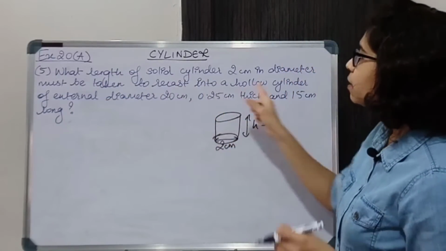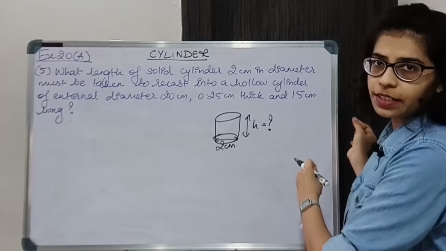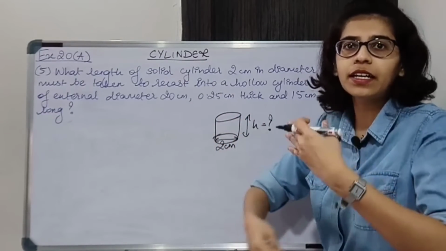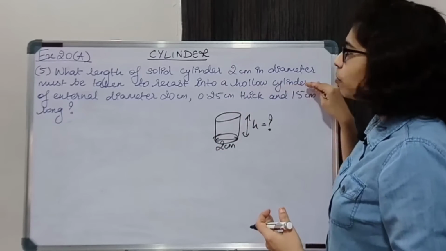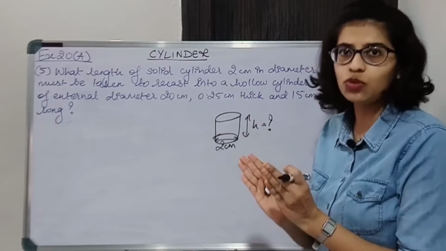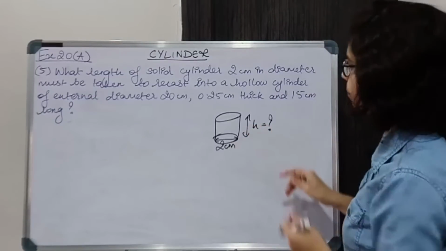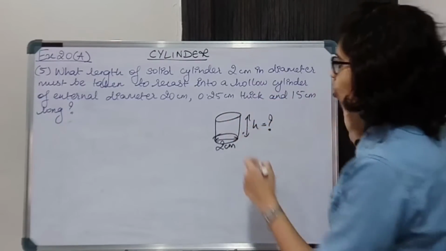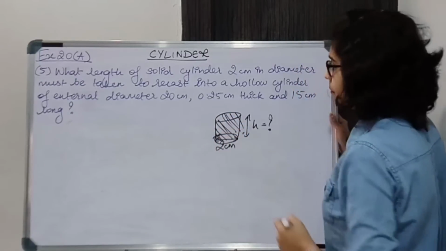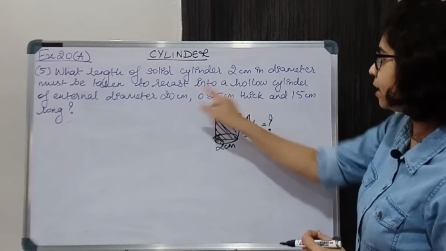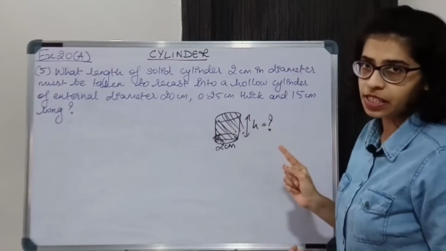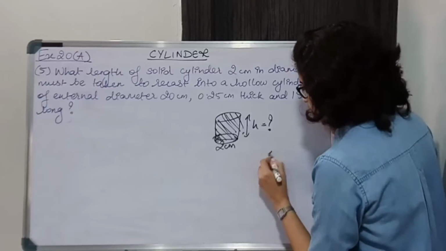It must be taken to recast into a hollow cylinder. This solid cylinder, उसको melt करके recast करके you are making it a hollow cylinder. मतलब this whole material is being used. Okay, nothing is being wasted. So this material, this whole thing, solid cylinder is completely filled. It is melted and recast into hollow cylinder of external diameter. You are given the dimensions of this hollow cylinder.